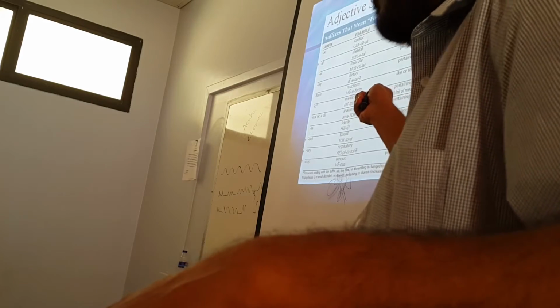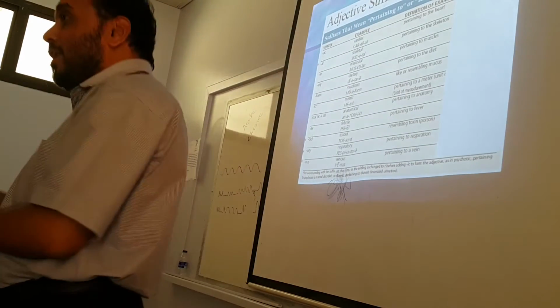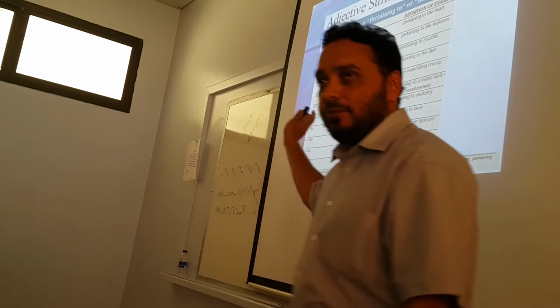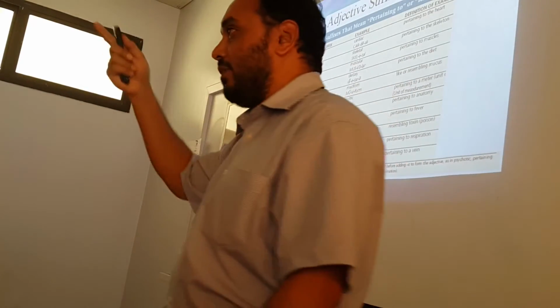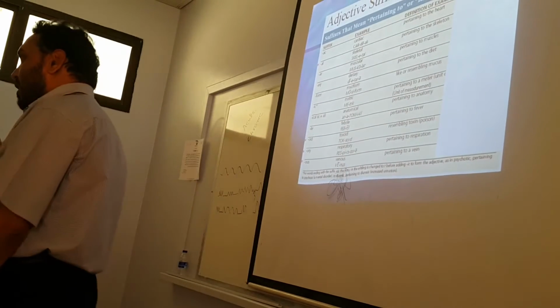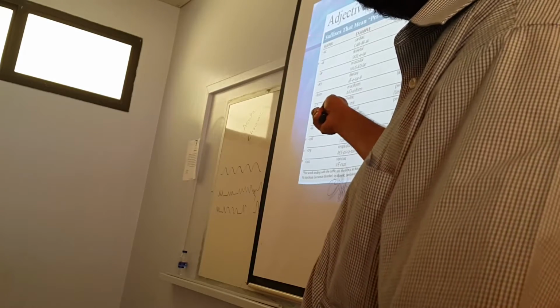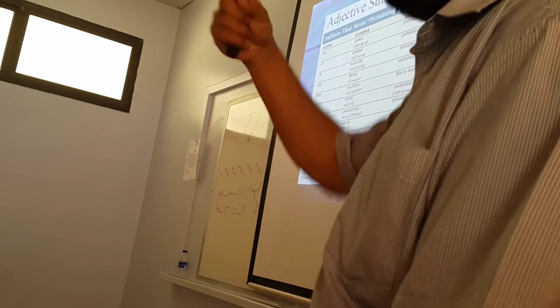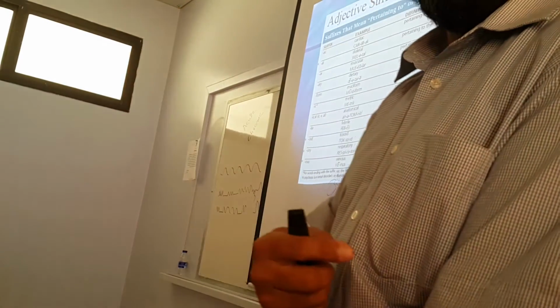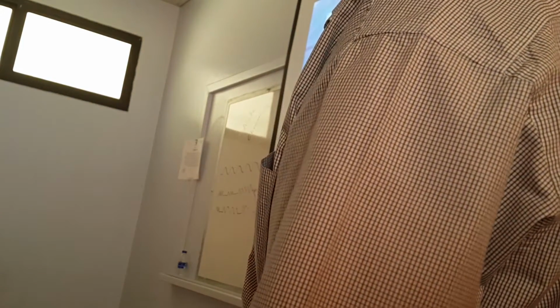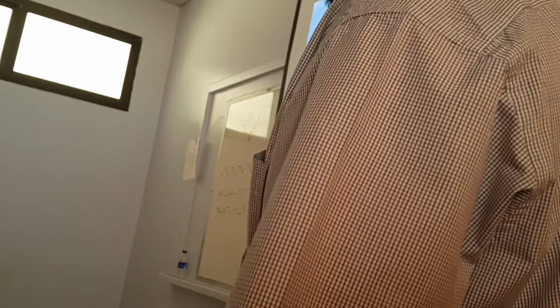Adjective suffixes are those suffixes which change the meaning of the word. We have seen that in the previous slide. Adjective suffixes and noun suffixes, like ER to learn, making learner. If you add AC to cardi, cardiac means of or related to the heart, cardiac problem, some problem in the heart, pertaining to or related to the heart. So AC, AL, AR, ARY, and so on and so forth.